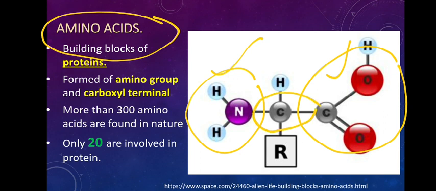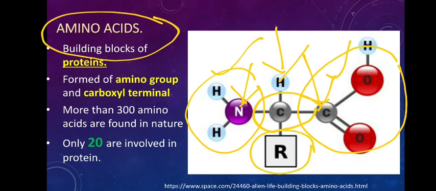A central carbon atom which is asymmetrical in nature, because it is bound to 4 different atoms or 4 different groups. Since it is bound to 4 different atoms, it is an asymmetric carbon atom. Here the 4 different groups are the nitrogen of the amino group, the carbon of the carboxylic group, one hydrogen, and then one R group.